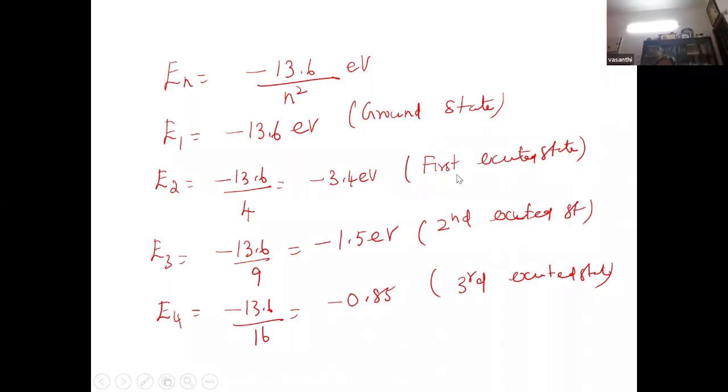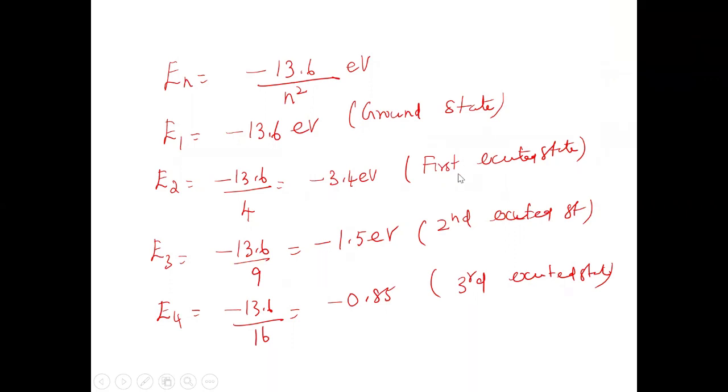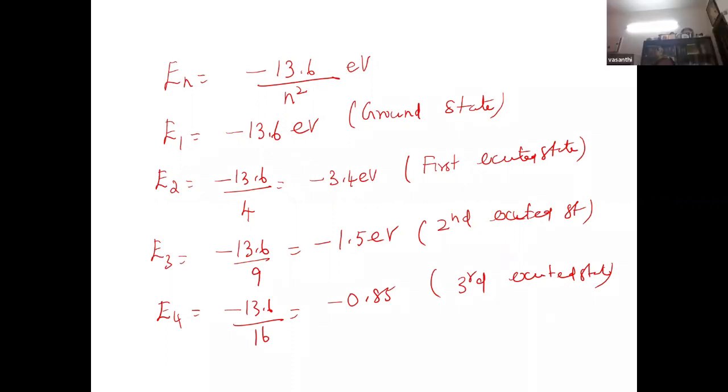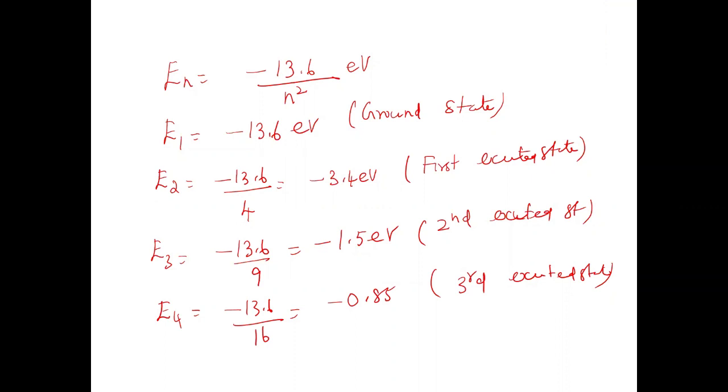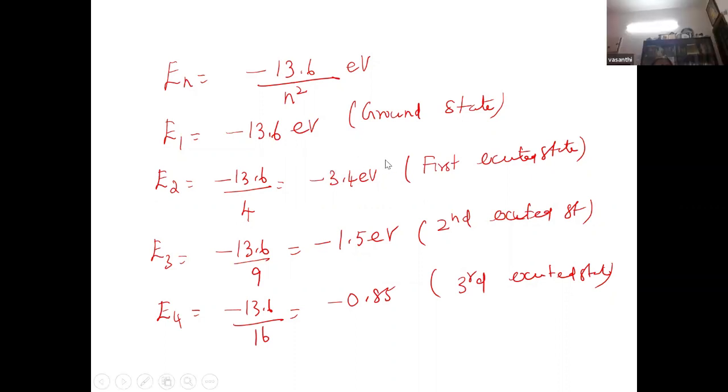Children are not remembering this, ma'am. For ground state, they will put N is equal to 0. That's why you have to make them understand what excited state means. Yes, N is equal to 1 is the ground state.